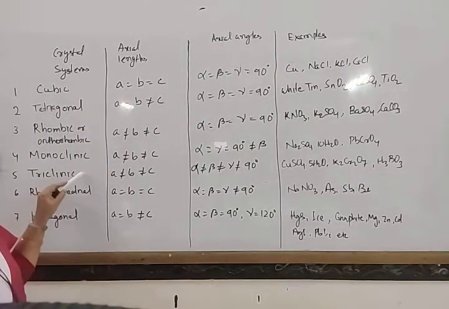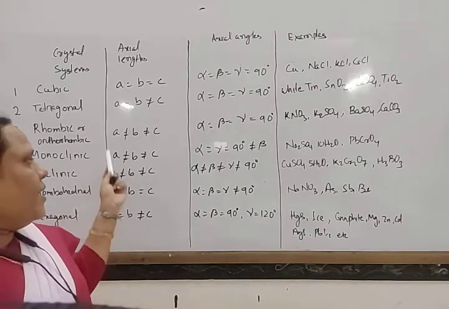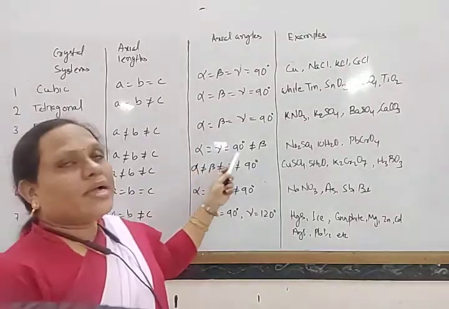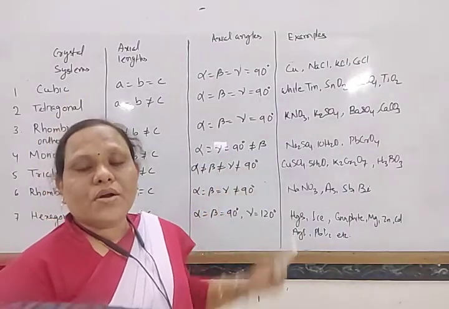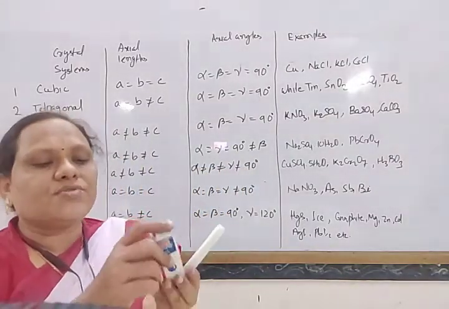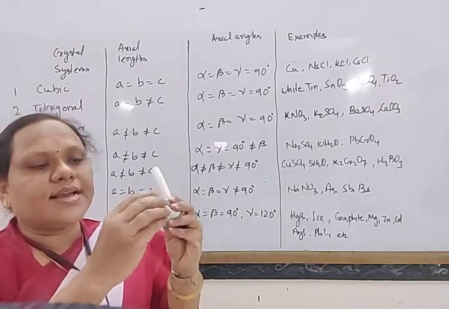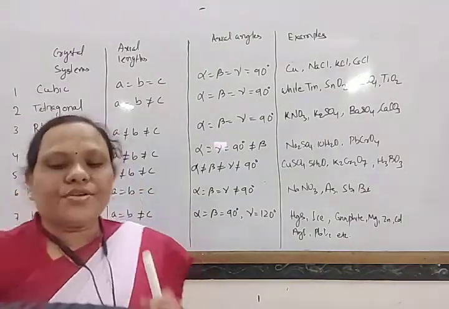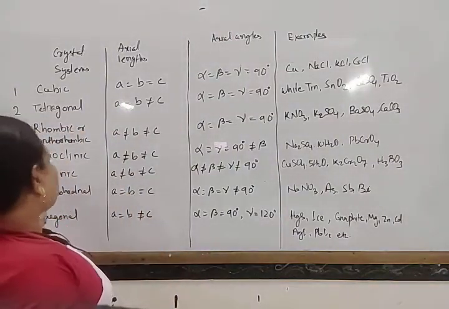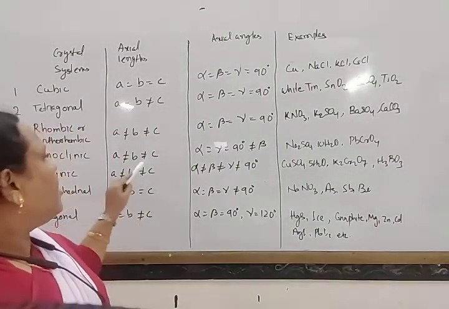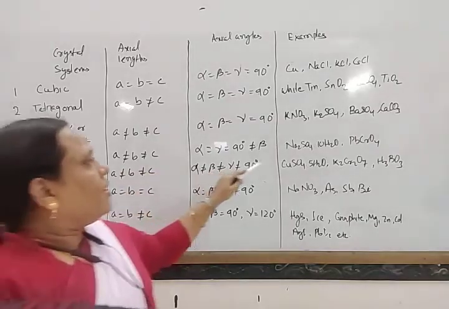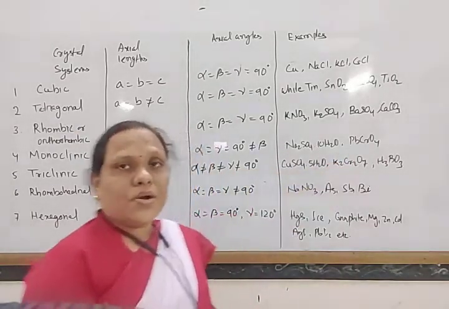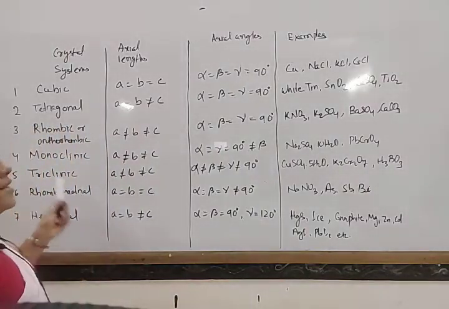Next one, monoclinic. Here A not equal to B not equal to C, and alpha and gamma equal to 90 degrees but beta not equal to 90 degrees. Just one is in a slightly slanting position. If you slant this in this way, you can find it. So this is your monoclinic, and generally sodium sulfate and lead bromide undergo this type of arrangement.